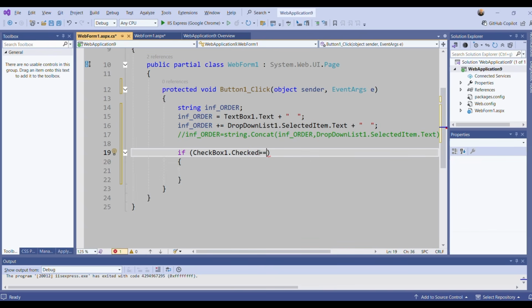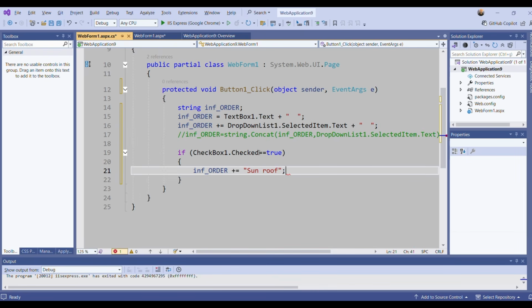This is also correct. You can choose one of them, doesn't matter. If checkbox 1 checked is true, this means that the user chose that checkbox. So if it is checked by the user, then I can say infOrder plus equal, and here I can say directly sunroof.